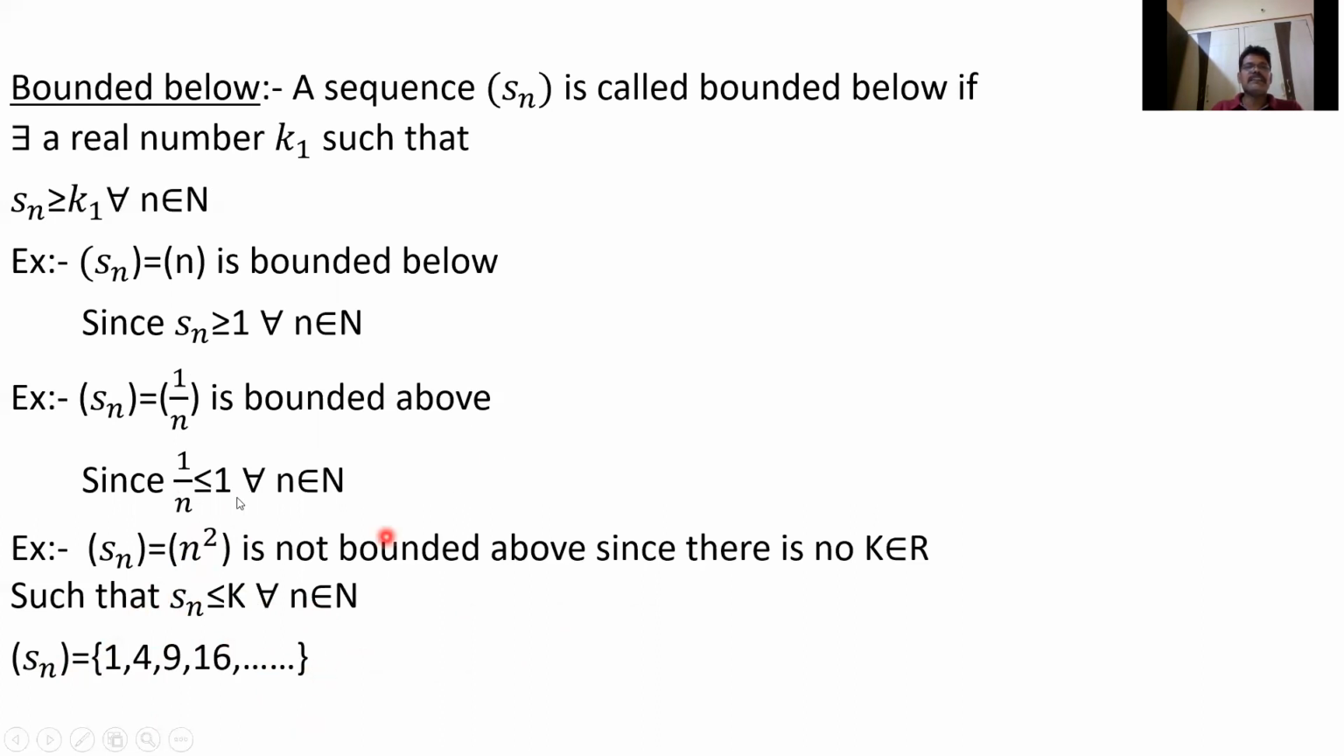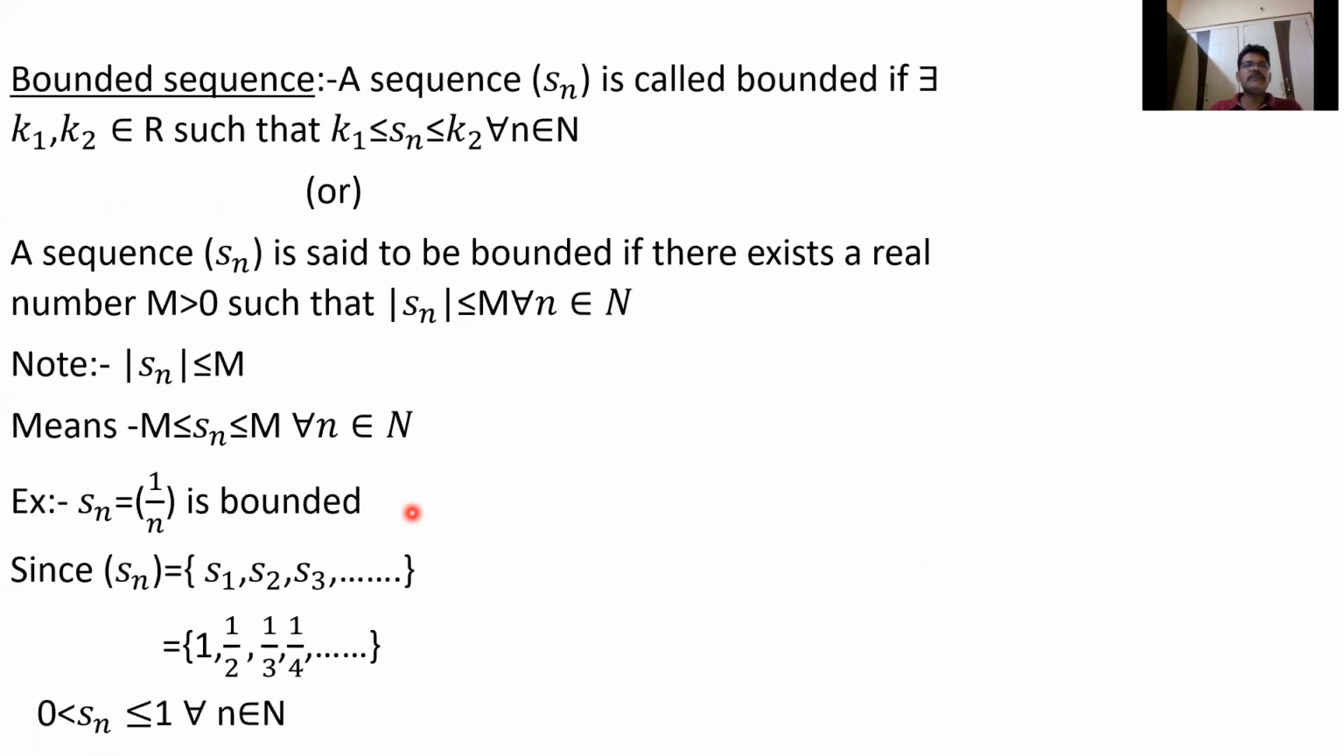Bounded below means every term in the sequence is greater than some number. Bounded above means every term in the sequence is less than or equal to some number. Bounded means it is bounded below and bounded above. A sequence Sn is called bounded if there exist real numbers k1, k2 such that k1 is less than or equal to Sn, which is less than or equal to k2, for all n belongs to N. That means a sequence is bounded if it is bounded below and bounded above.